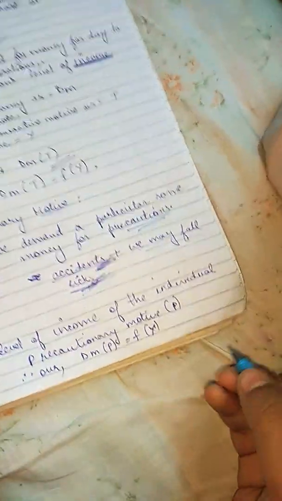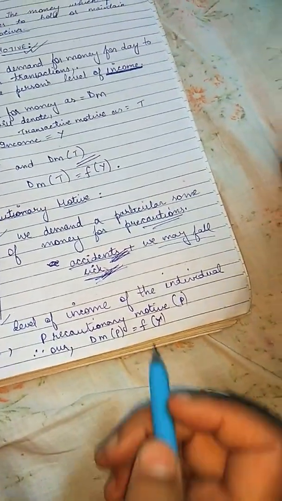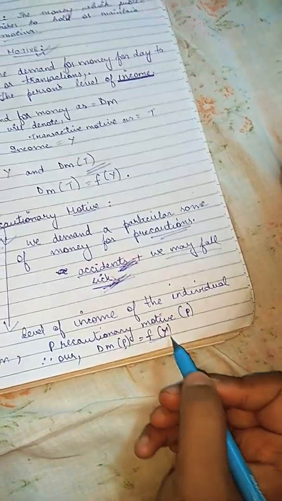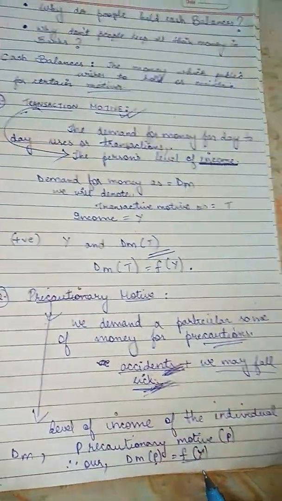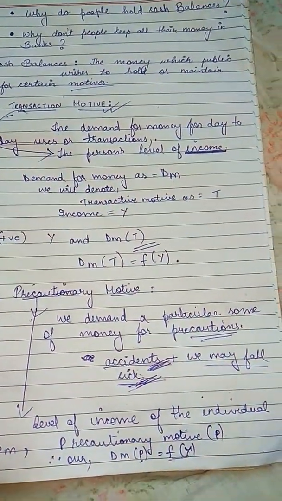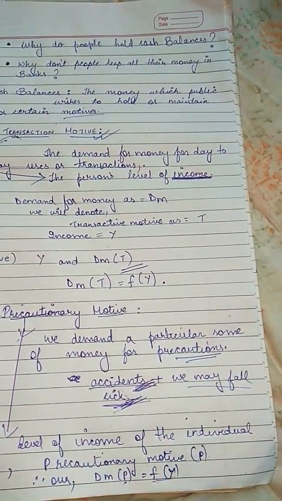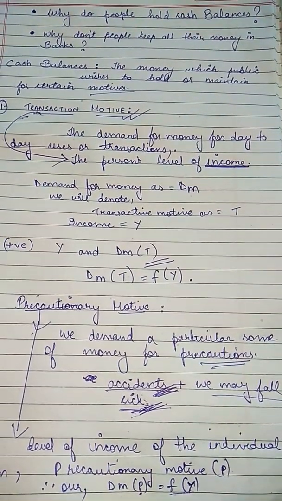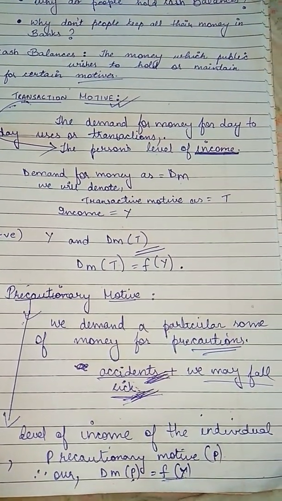So what does this mean? This means that the demand for money for the precautionary motive depends on the level of income of the person, and this is again a positive relationship between income and demand for money for the precautionary motive.